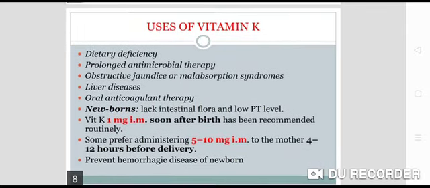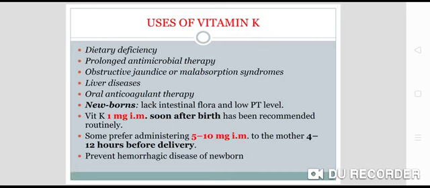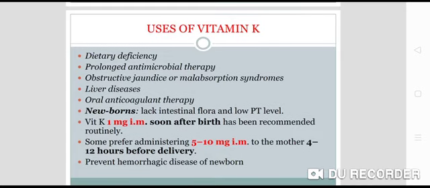So, uses of vitamin K. If there is a dietary deficiency of vitamin K, you can use vitamin K analogs. If there is prolonged antimicrobial therapy like broad spectrum antibiotics, you have to use vitamin K. Also in liver diseases, obstructive jaundice, malabsorption syndrome, or if there is an overdose of oral anticoagulant therapy, you can use vitamin K. So these are the various uses of vitamin K.